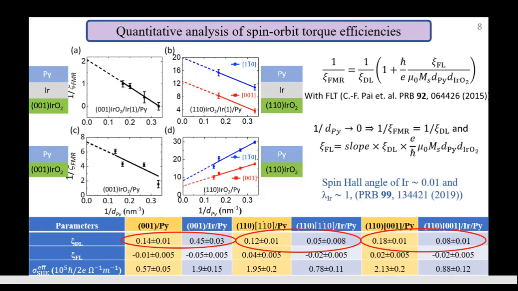Even if we have a significant amount of spin attenuation through the iridium spacer, still there is a giant enhancement of damping-like torque efficiency for the 001 plane, indicating that the interface has been improved with the iridium spacer.